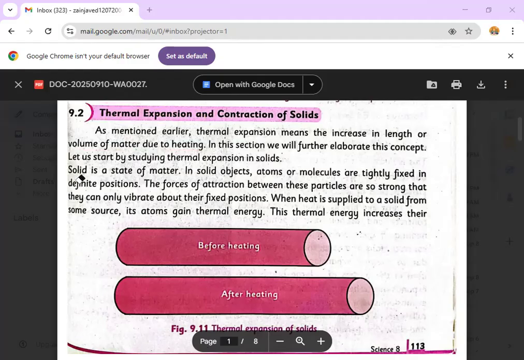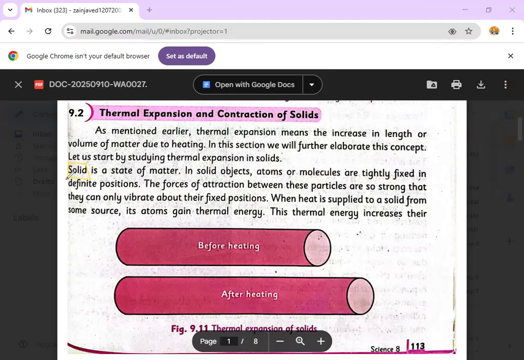So, class, first of all, we are going to deal with the solid state of matter. We are going to see how the solid expands or contracts upon thermal energy. So, first of all, what is solid? Solid is a state of matter. In solid objects, atoms or molecules are tightly fixed.